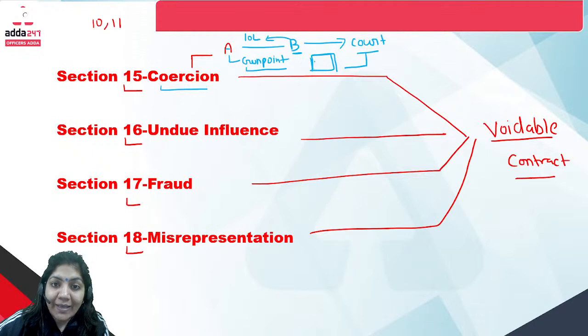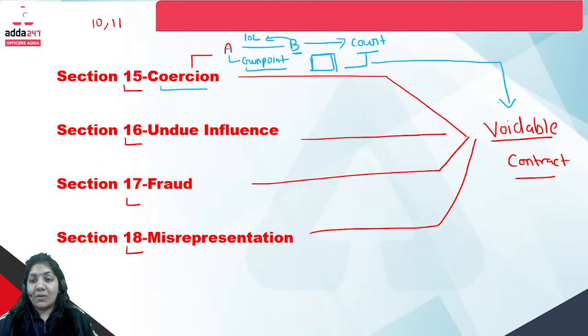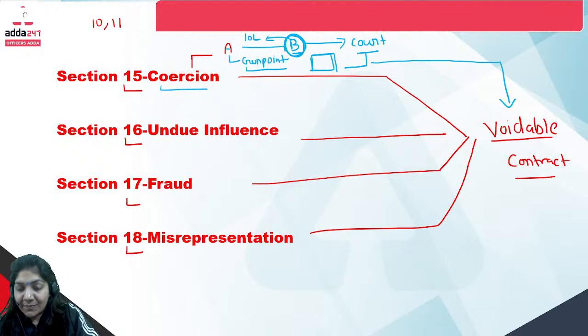So the contract will be called a voidable contract. A voidable contract means one party has an option to breach the contract.